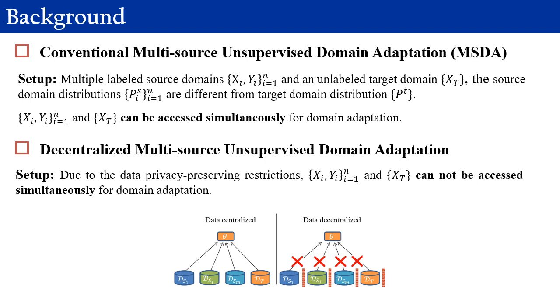The multi-source unsupervised domain adaptation aims to learn a model working well on the target domain, transferring knowledge from the source domains and reducing the domain gap between the source domains and target domain.